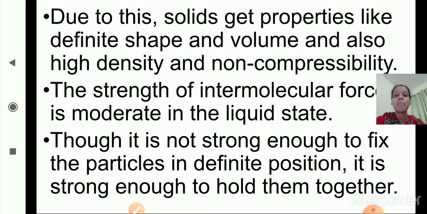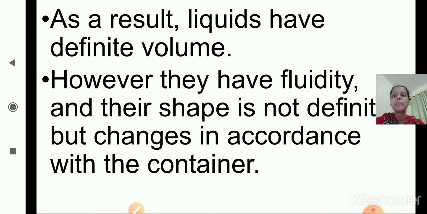As we have seen, the particles are not very close to each other. There is an empty space in between the particles. So the force is not strong enough to fix the particles in a definite position, but it is strong enough to hold them together. As a result, liquids have a definite volume. They do not have a definite shape, but they have definite volume.